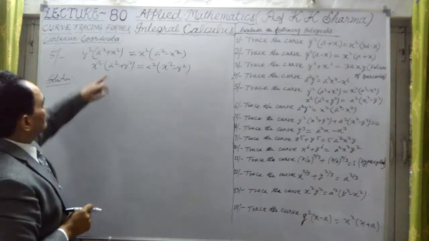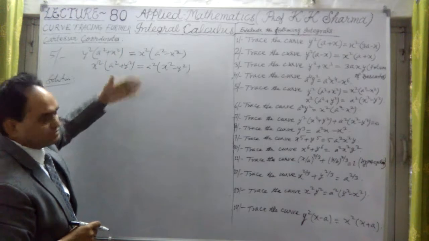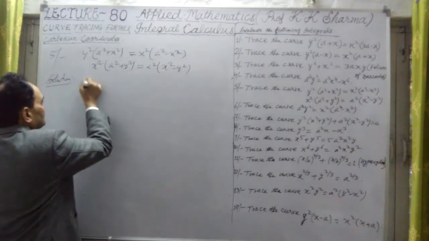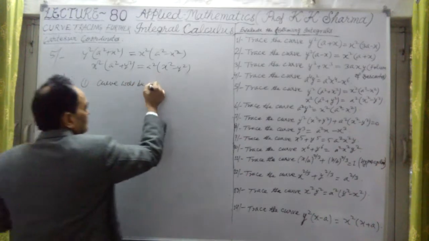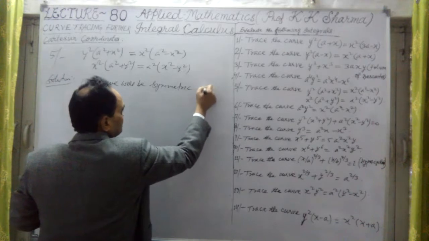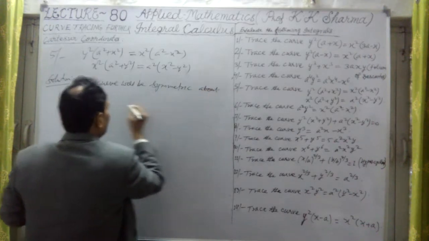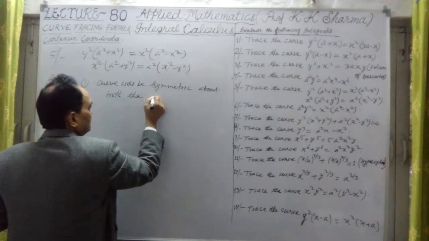Now in this case, x square is even and y square is even. The curve will be symmetric about both the axes. First, the curve will be symmetric about both the axes.